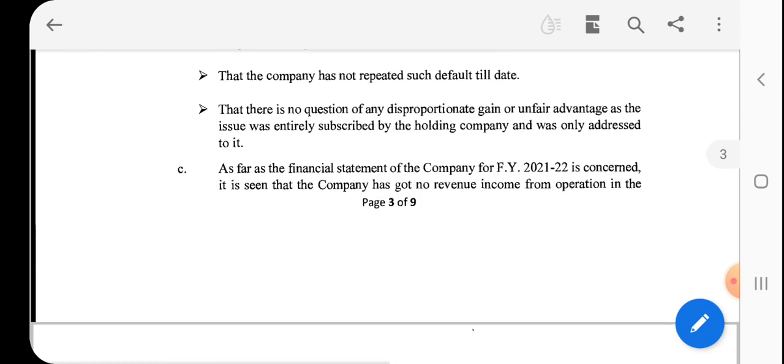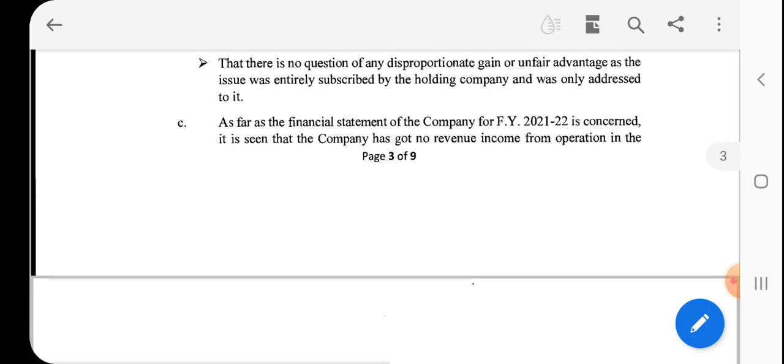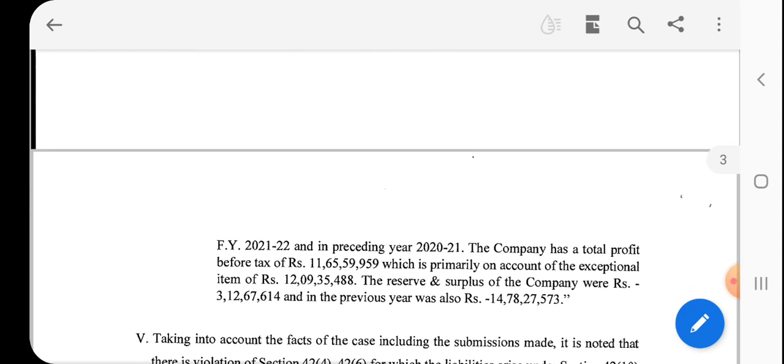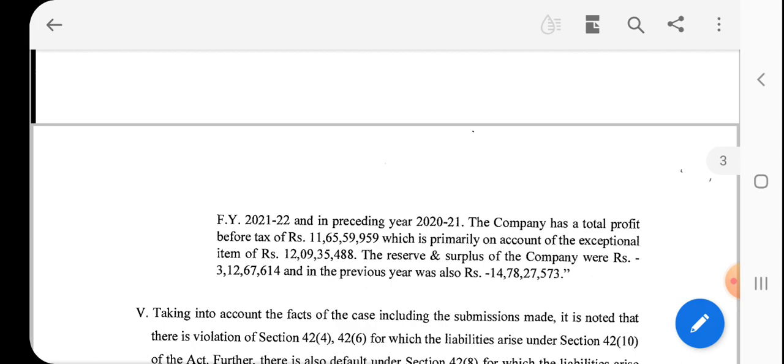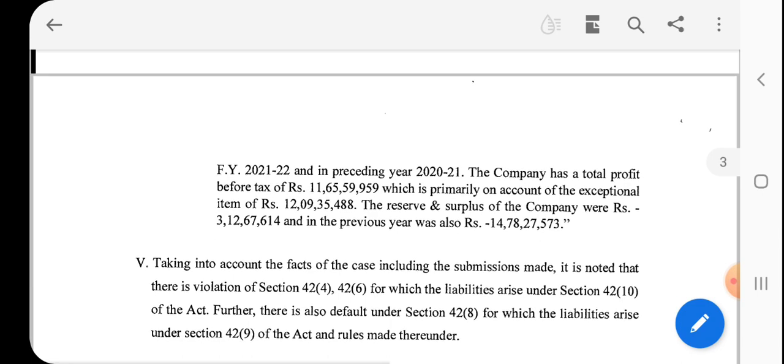to it. As far as the financial statements for the financial year 2021-22 are concerned, it is seen that the company has no revenue income from operations in financial year 21-22 and the preceding financial year 2020-21. The company has total profit before tax of 11 crore 65 lakh, which is primarily on account of an exceptional item of 12.9 crore.